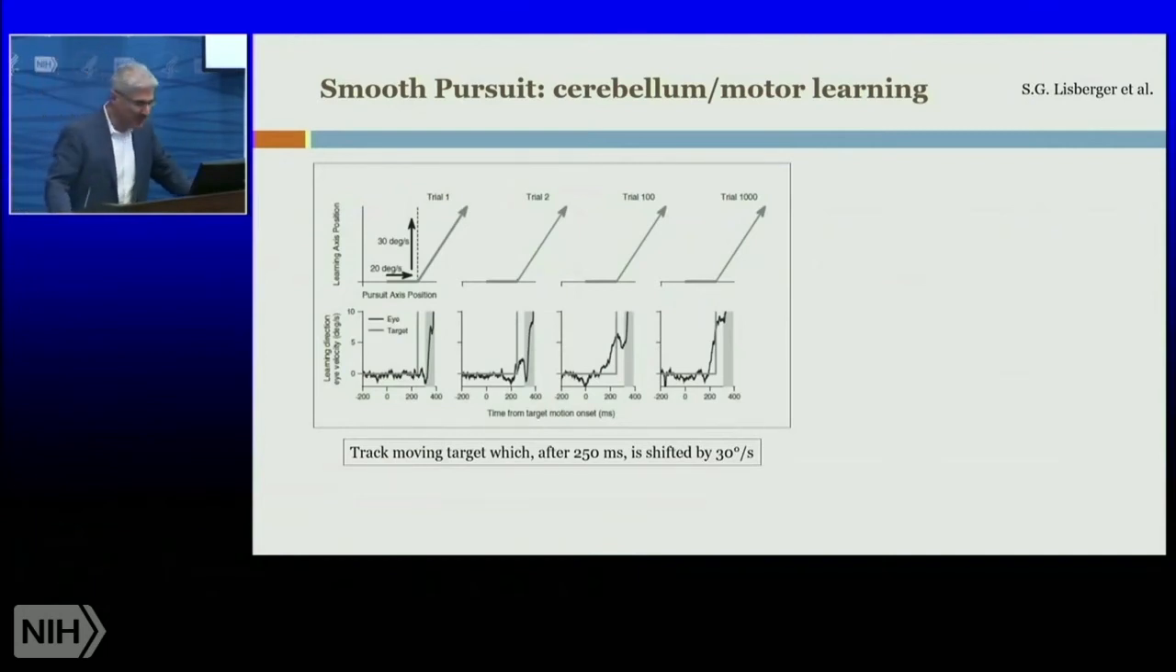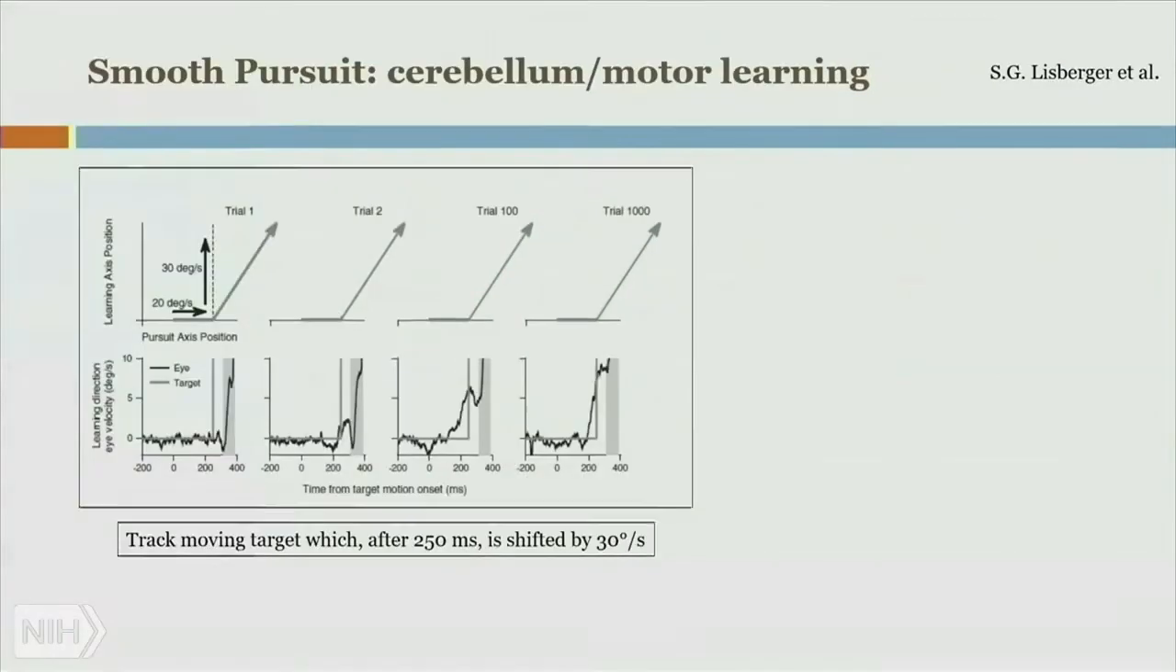And so he came up with this really cool paradigm. Essentially he has this monkey, or a number of monkeys, pursuing a particular stimulus in the horizontal direction, and then abruptly changes the direction, right? And so what happens, obviously, if you look at the bottom figure, you'll see that at first the monkey kind of misses the target. And you can see its eye movement is different from where the target is.